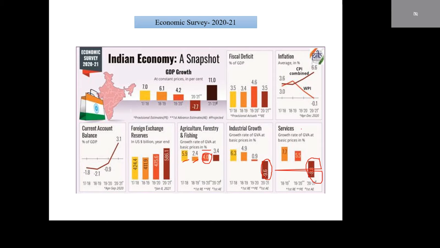In urban areas, most of the people lost their jobs. They are working from home. They are getting low salaries. Very much affected by COVID. Increase in agriculture growth rate leads to an increase in GDP growth rate at constant prices in percentage. This is an increasing factor, a GDP growth rate increasing factor.